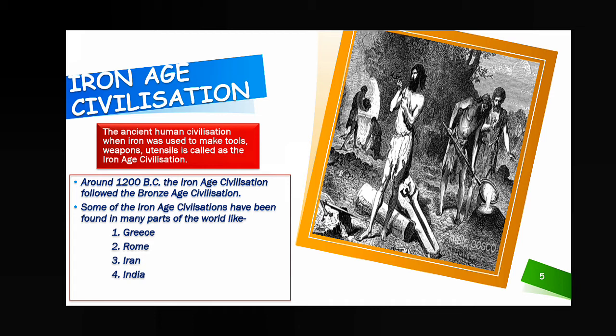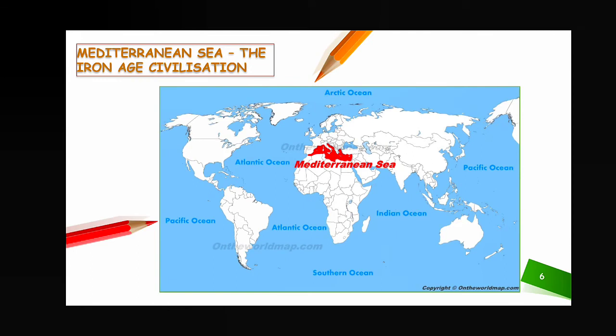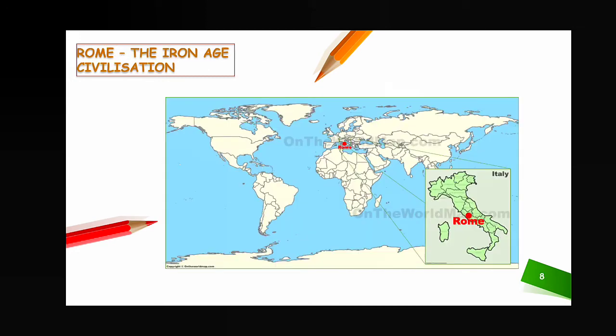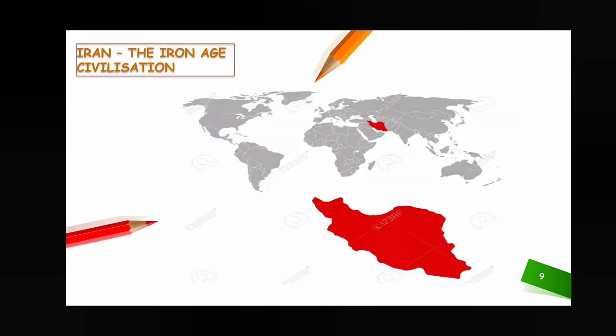So let us see where the Iron Age civilization mainly developed. Number 1 Greece, number 2 Rome, number 3 Iran, number 4 India. Let us check on the map. Around the Mediterranean Sea region, this red colored portion is the Mediterranean Sea, and that is Greece, and that is Rome, located in Italy, and then Iran. These are the countries where the Iron Age civilization developed at that time, near about 1200 BC.